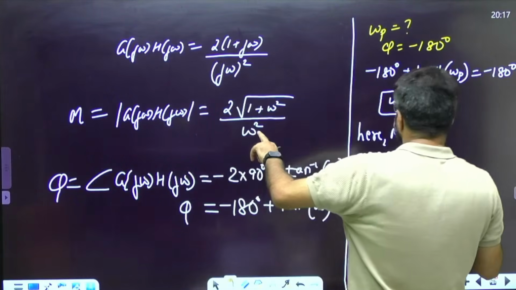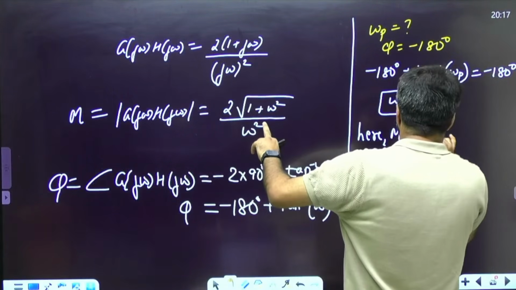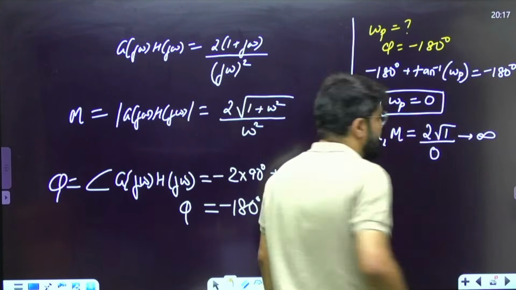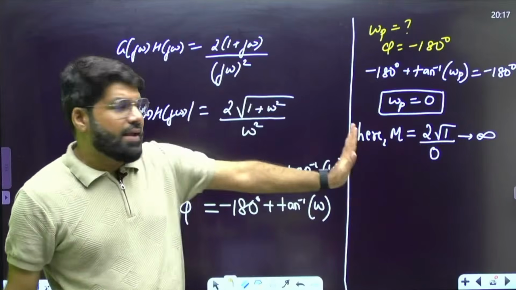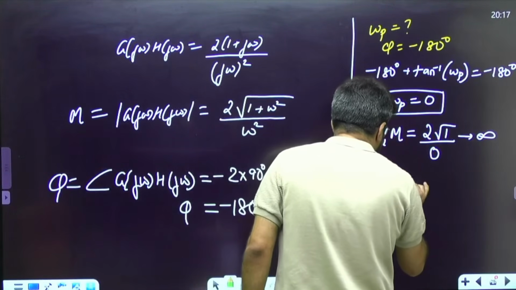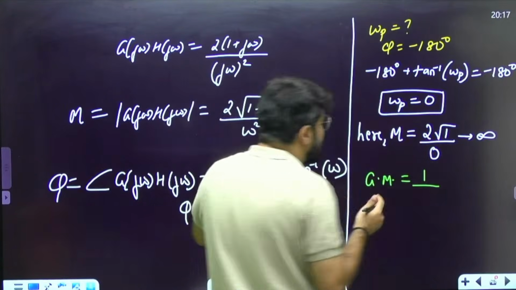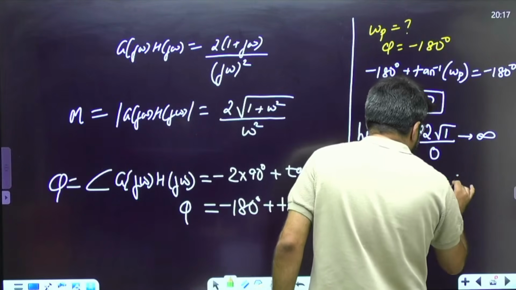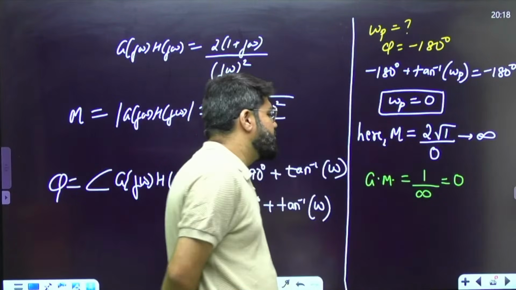Because omega is 0, magnitude will become 2 into under root 1, but divided by 0, which tends to infinity. Then if you say that gain margin is 1 upon this magnitude, in absolute units, decibel also we can convert, you say that the system gain margin is 0, 1 upon infinity.